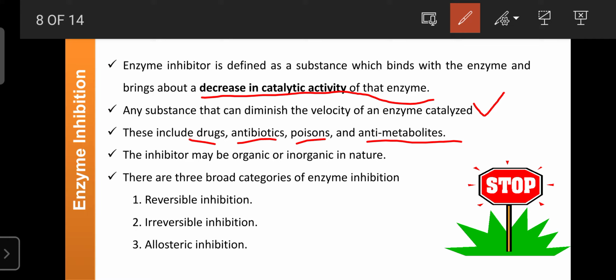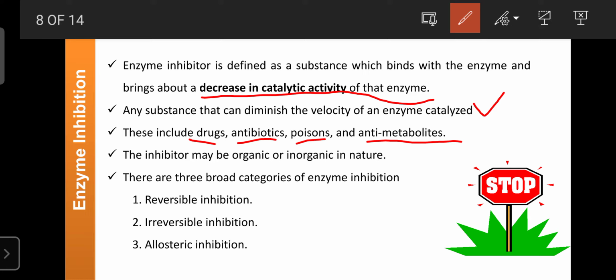These enzyme inhibitors are mainly classified into three types: reversible inhibition, irreversible inhibition, and allosteric inhibition. Allosteric inhibitors alter the allosteric site present on the enzyme. Due to alteration of the allosteric site on the enzyme, they can inhibit various enzymatic reactions.